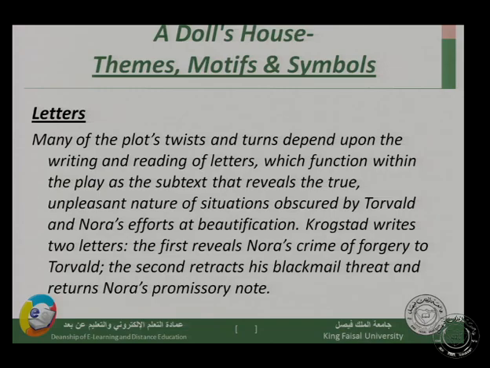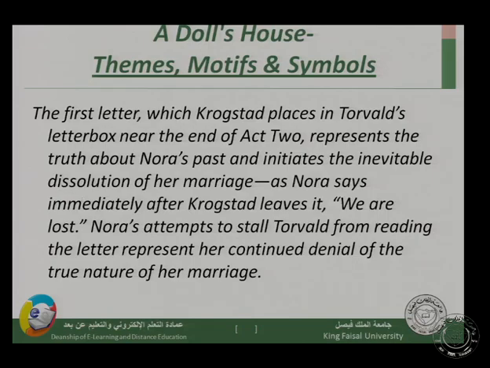The second retracts his blackmail threat and returns Nora's promissory note. The first letter, which Krogstad places in Torvald's letter box near the end of Act 2, represents the truth about Nora's past and initiates the inevitable dissolution of her marriage. As Nora says immediately after Krogstad leaves it, "We are lost."